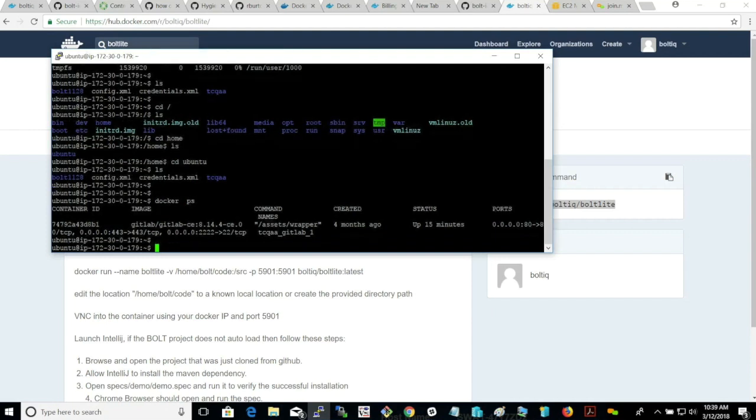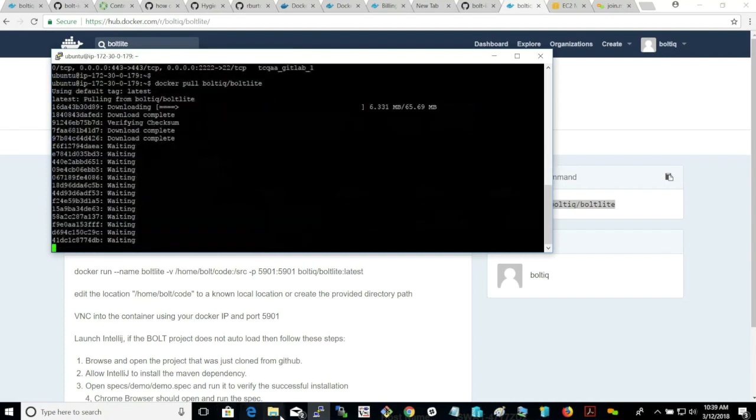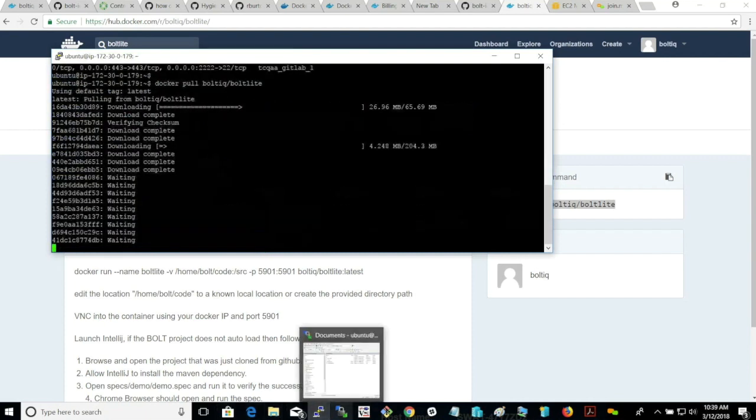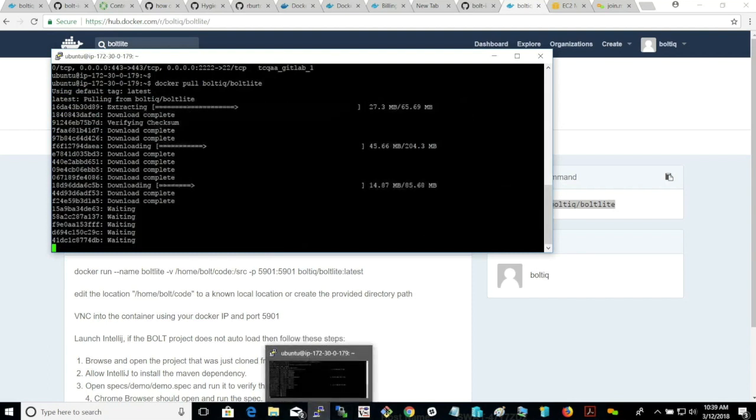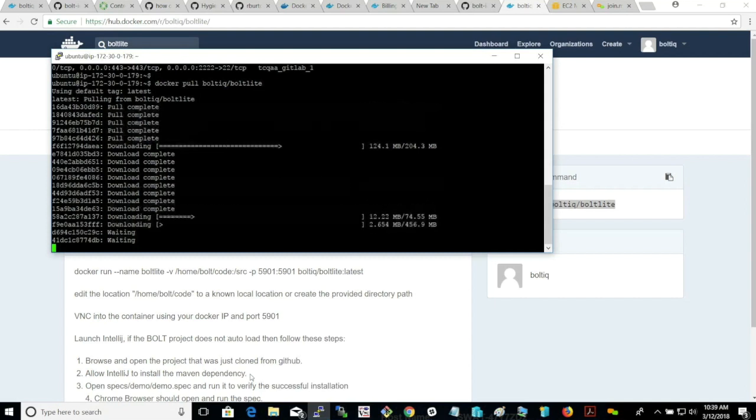Okay, so we're going to go ahead and pull this image down. That's going to download and extract the contents off of Docker Hub into our local Docker registry so that we can execute it.